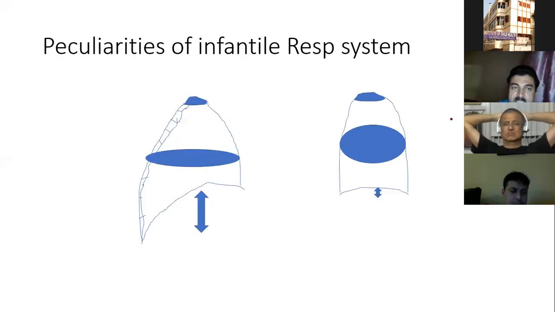Next is the peculiarity of the diaphragm. See, the infantile diaphragm is almost horizontal. There is very minimal excursion. In the adult diaphragm, the attachment is oblique, so there is maximum excursion per respiratory cycle. So this is also an important limitation.